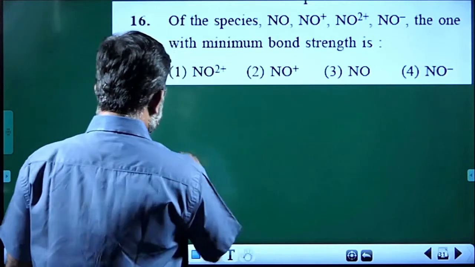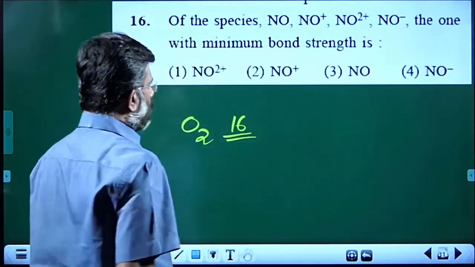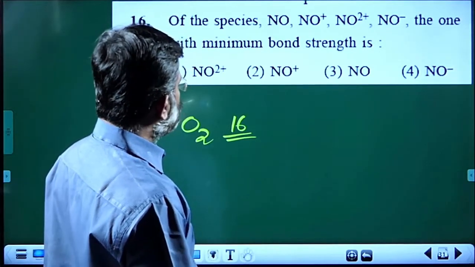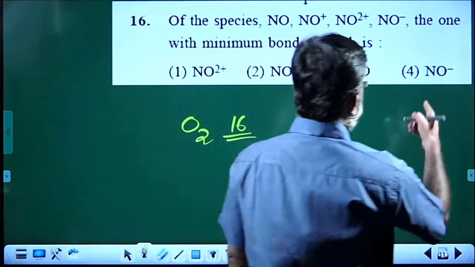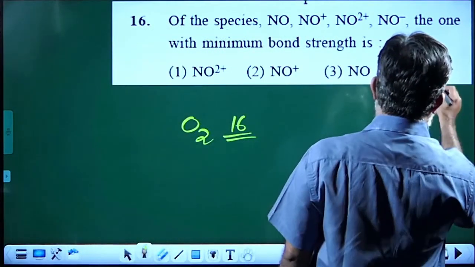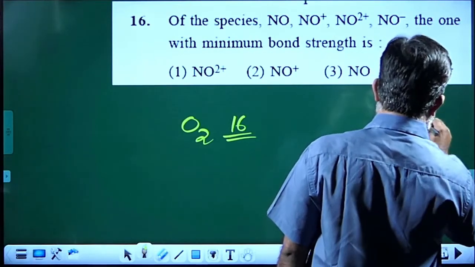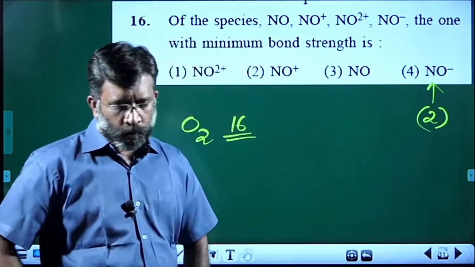O2 contains 16 electrons. It is satisfied by 8 plus 7 plus 1. So this is giving a 16 electron system where the bond order is 2.